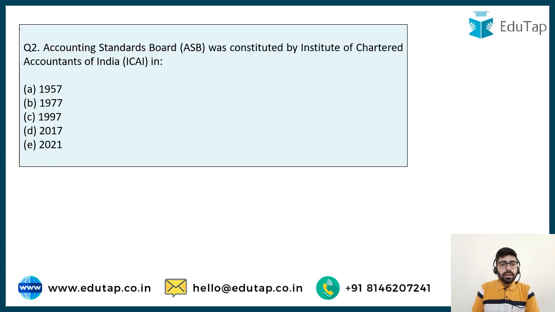Now the next question is: Accounting Standards Board was constituted by the Institute of Chartered Accountants of India in which year? Options are 1957, 1977, 1997, 2017 or 2021. Now this Accounting Standards Board has a very important role to play in the formulation of accounting standards in India. Now this board was set up in which year? We have to answer this.